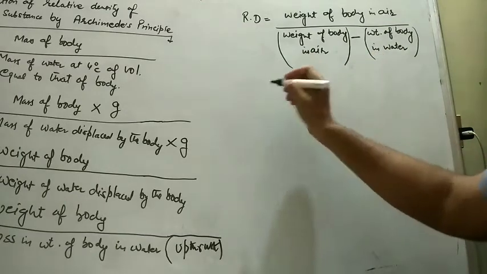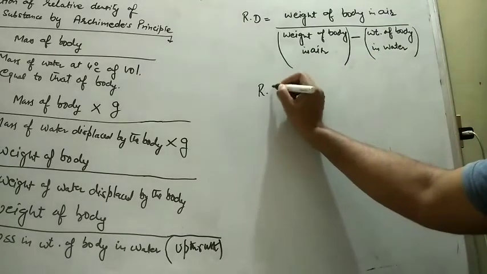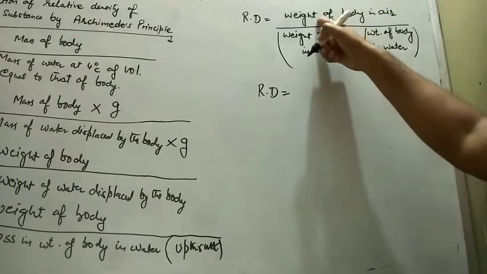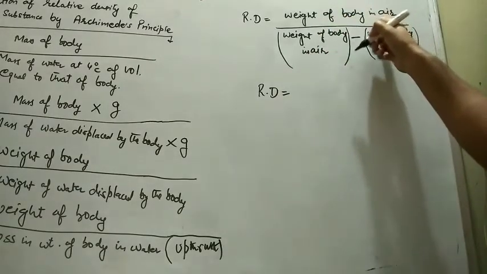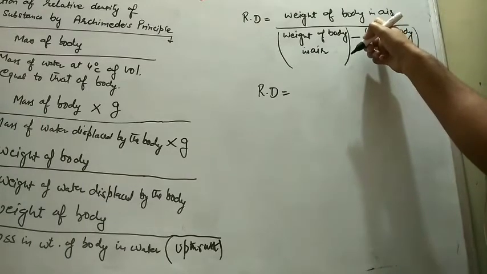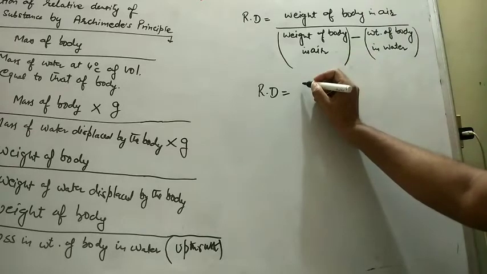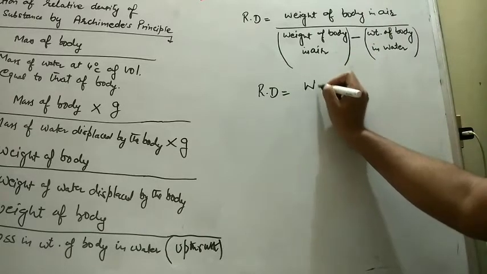Now experimentally, if we want to find out the value of relative density, let the weight of body in air, this we can measure with the help of any measurement instrument, beam balance or spring balance. So that weight, let it be W1.